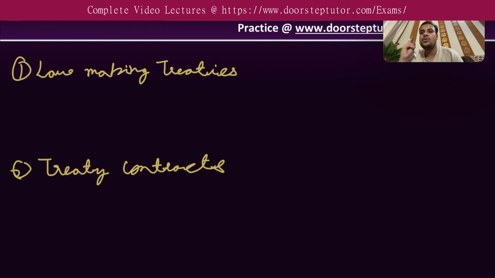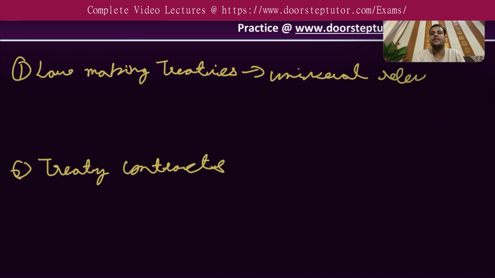So these are the two kinds of treaties. Now, what are lawmaking treaties? Lawmaking treaties are intended to have a universal relevance.